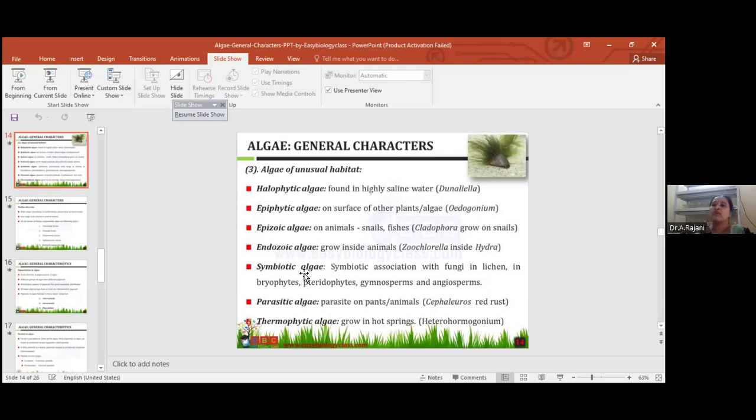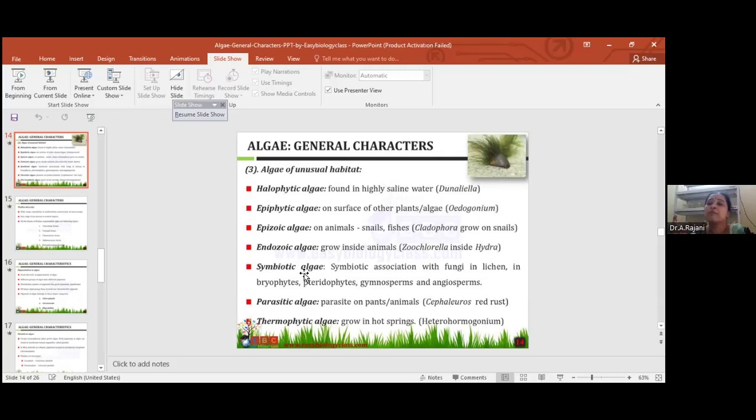symbiotic algae. Very important. Symbiotic means both benefit. That is called symbiosis. Here, algae grow on other plants symbiotically. That is called symbiotic algae. It is the association with fungi to form lichens, and with bryophytes, pteridophytes, gymnosperms and all algae. The best example is Nostoc in Anthoceros.